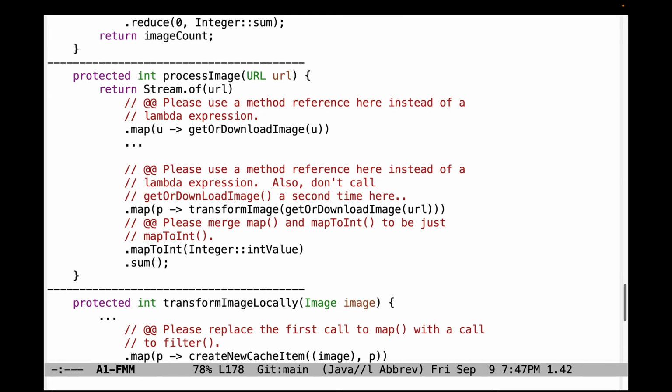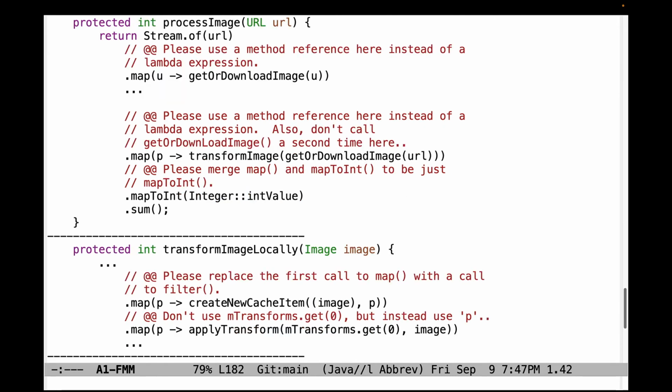And also, I'm not sure why getOrDownloadImage is being called yet a second time. That's unnecessary. That was already called up here. And so there's no need to do it down here. And please merge the use of map and mapToInt to be just mapToInt, so you can get rid of having to call this Integer::intValue method reference.